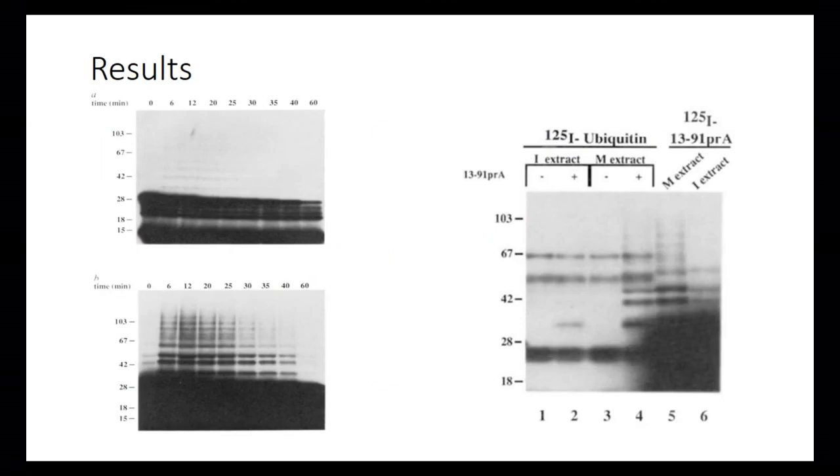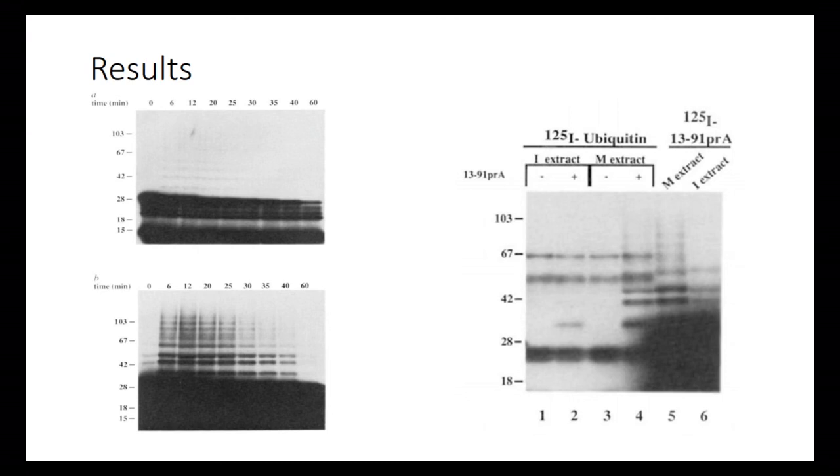So these are the two figures they have here. On the left, in the gel labeled A, you can see the faint MR bands that they were mentioning earlier, which were the ones that made them wonder whether these might be conjugations of the protein and the ubiquitin. Then B was a better representation of that, so you can clearly see that the bands are there, and they know those bands have to be coming from the protein because that was the only one they had labeled.